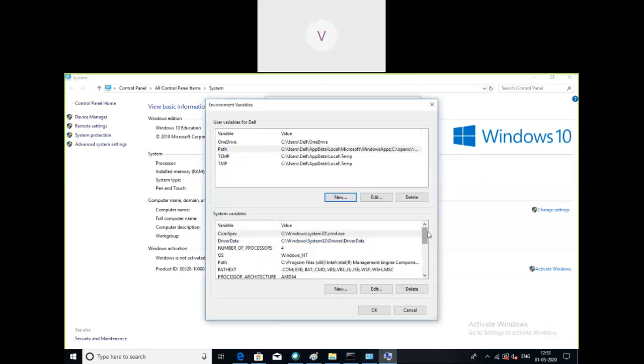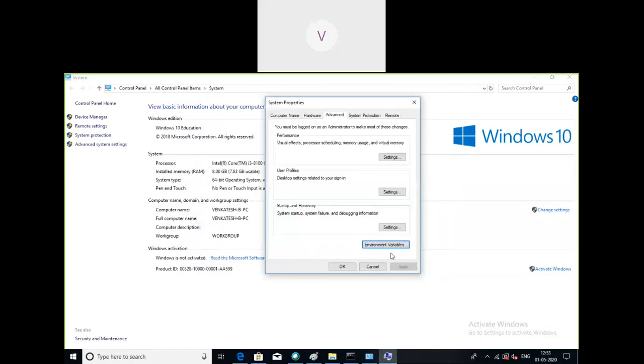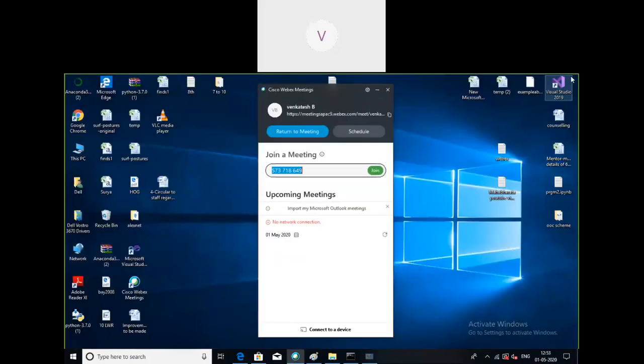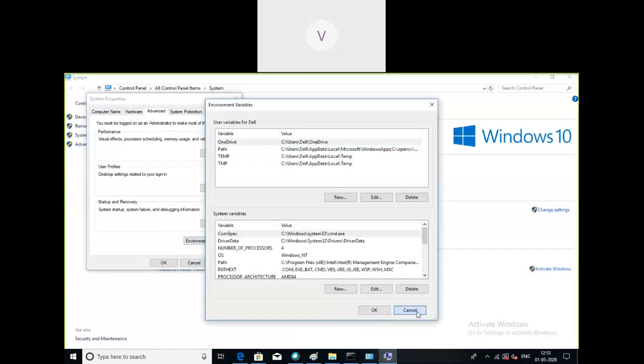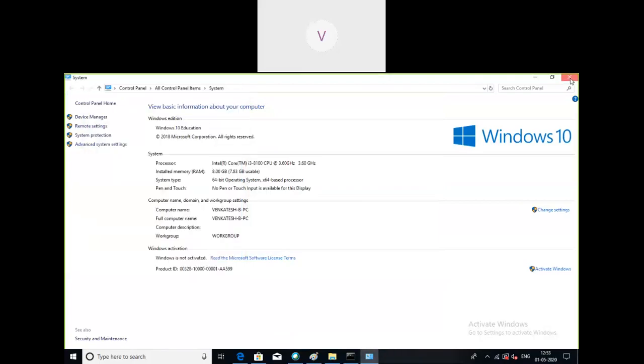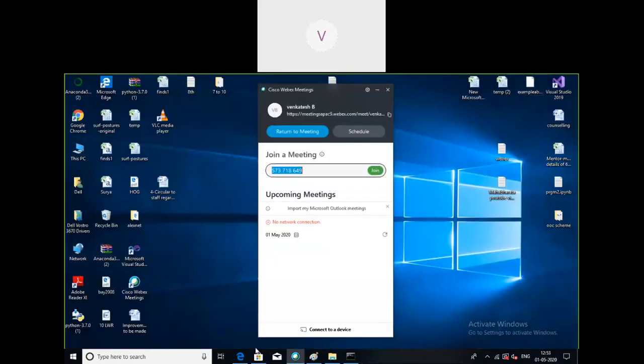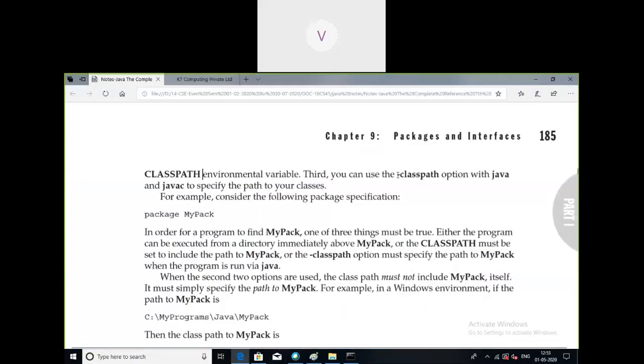So this is second approach. That is directly you have to right click on the system icon, go to properties, advanced system settings, environment variables, then you set the environment variables. That is second choice. So the third option is you can make use of the hyphen class path option. You can specify the option with Java and Javac, which contains the location of the path for your classes. So that is third way.